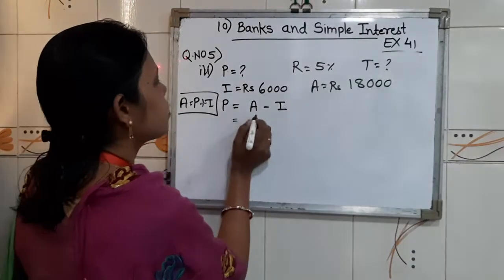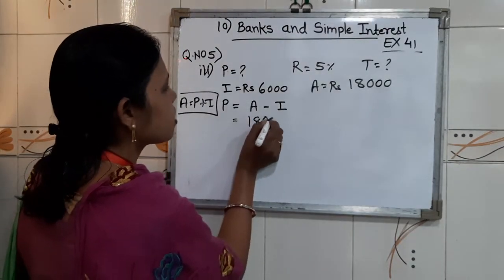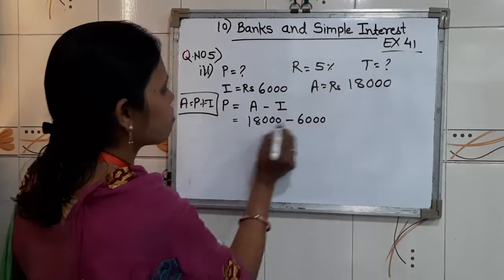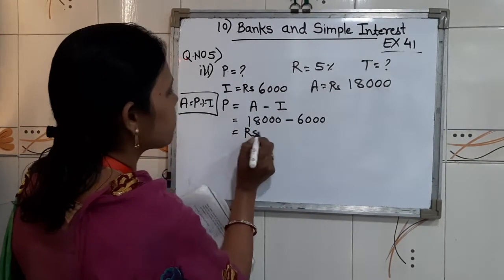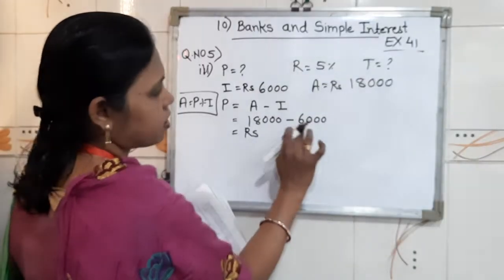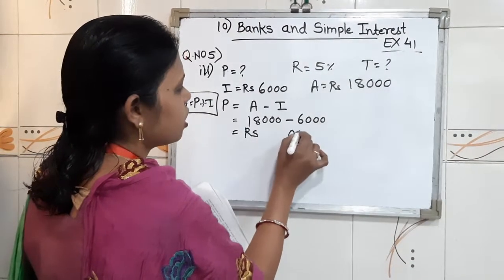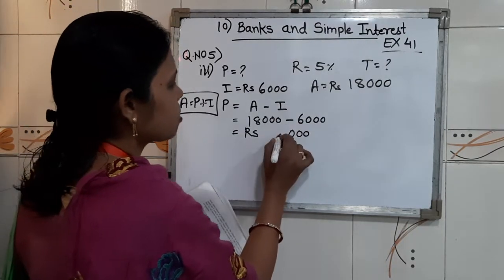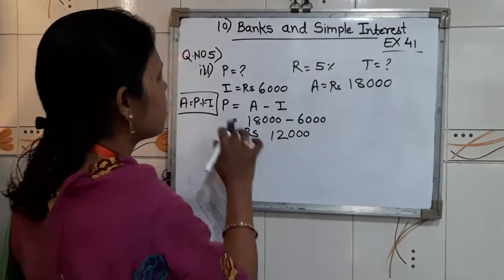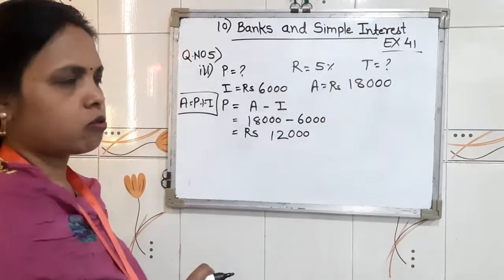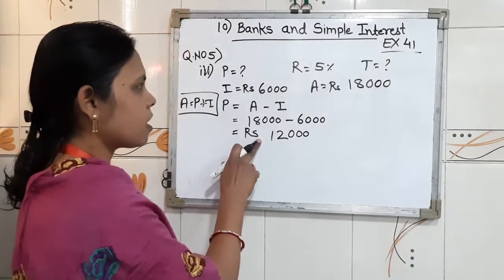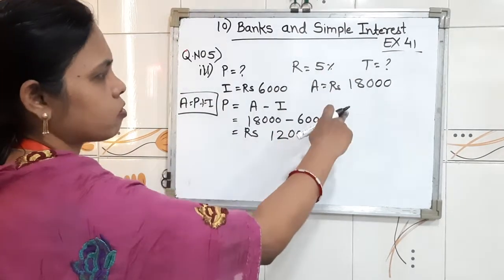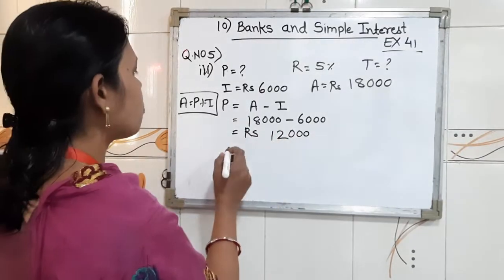Amount is given 18,000 minus interest is given 6,000. So principal equals 12,000 after subtracting. Then this principal we are going to use in the next formula, and after that we will solve our sum.